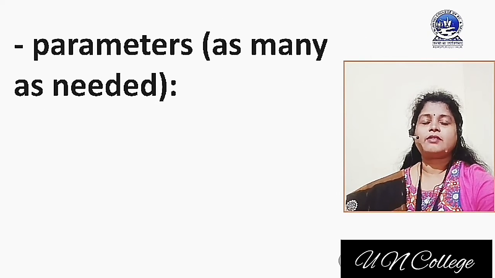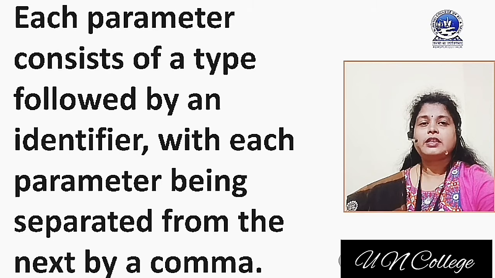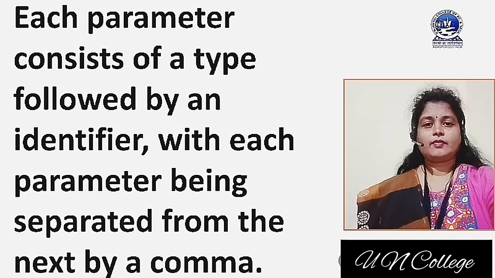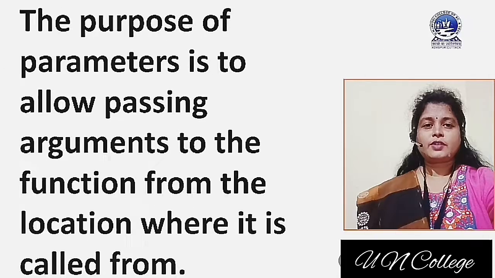Then parameter. What is the meaning of parameter? Suppose you want to perform some task on the basis of the values which you need to pass into the function. Those are called parameters. Each parameter consists of a type followed by an identifier, with each parameter being separated from the next by a comma. For example, suppose you want to pass two values int a and int b. Then you have to write int a comma int b. In this way you can pass multiple parameters to a function.